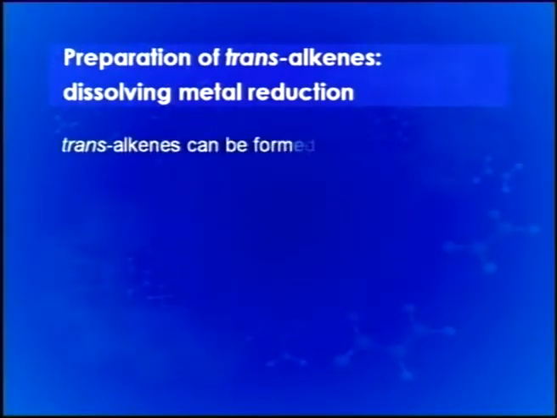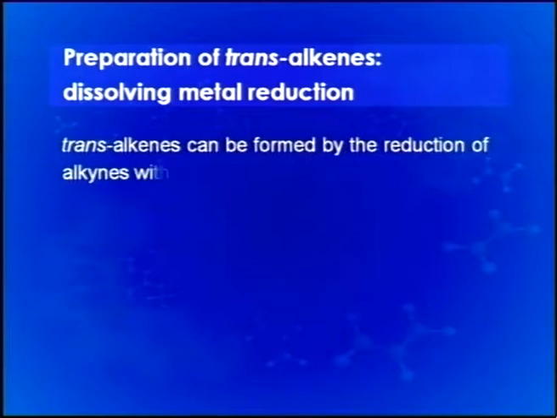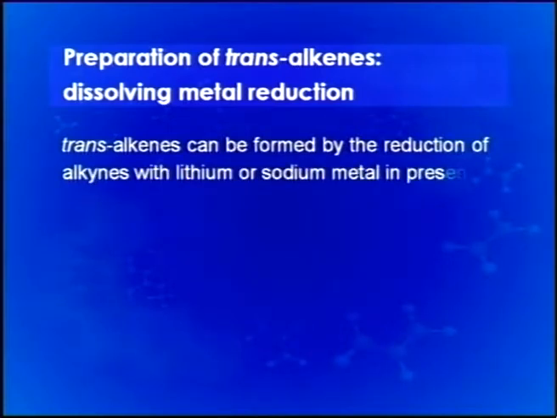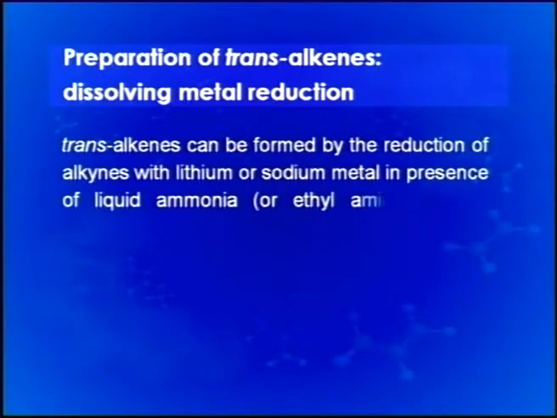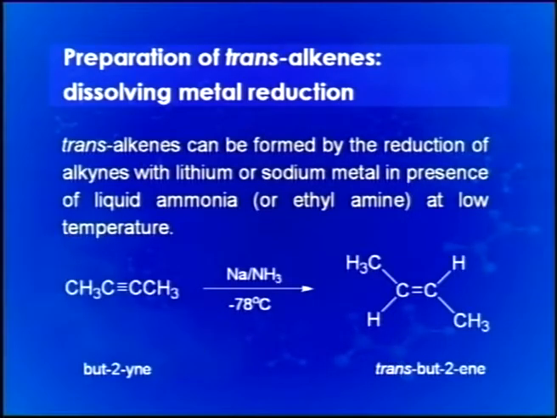Trans alkenes can be formed by reduction of alkynes with lithium or sodium metal in presence of liquid ammonia or ethylamine at low temperature. These reactions are also termed as metal dissolving reactions. Once again, but-2-yne is shown here undergoing reduction with sodium in liquid ammonia, leading to the formation of trans-2-butene.